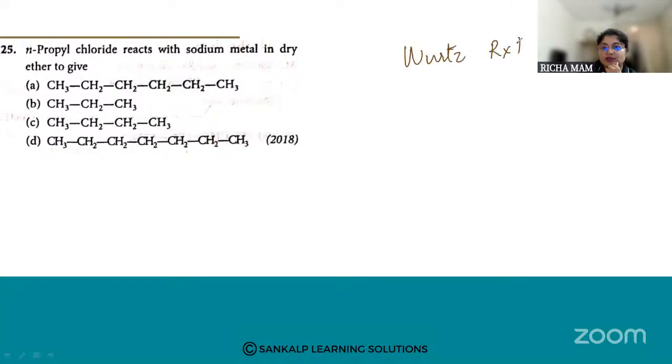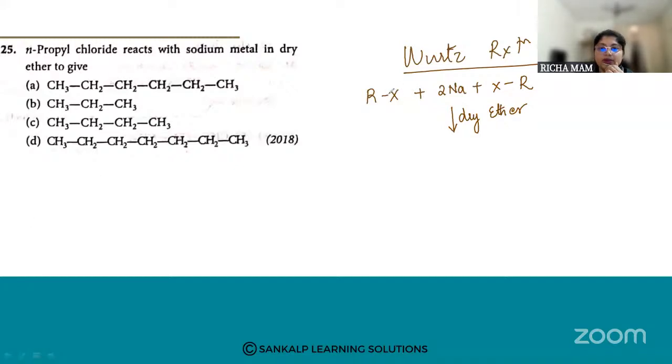Okay, so this is a Wurtz reaction. In the Wurtz reaction, what are we doing? We are taking alkyl halides and reacting them with sodium metal. We require 2 moles of alkyl halide, in the presence of dry ether. Dry ether is the solvent which we are using.